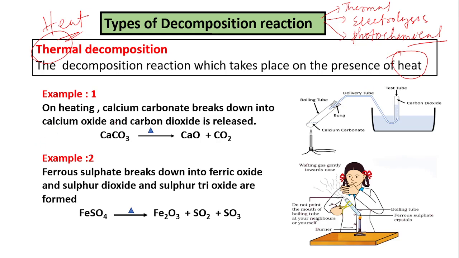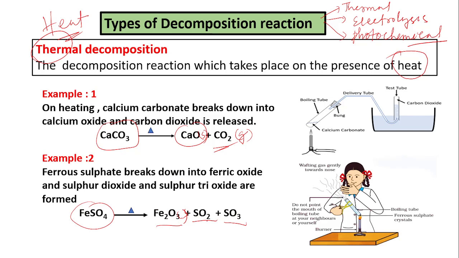Example 1, when you heat calcium carbonate, then it breaks down into calcium oxide and carbon dioxide. This reaction is carried out in the presence of heat. So this is a thermal decomposition reaction. In example number 2, ferrous sulfate breaks down into ferric oxide, sulfur dioxide, and sulfur trioxide.